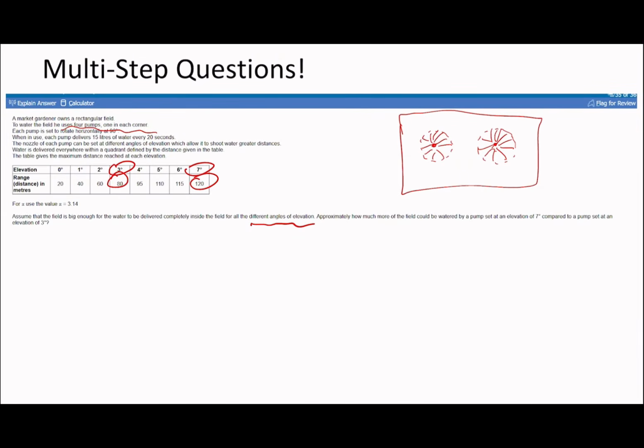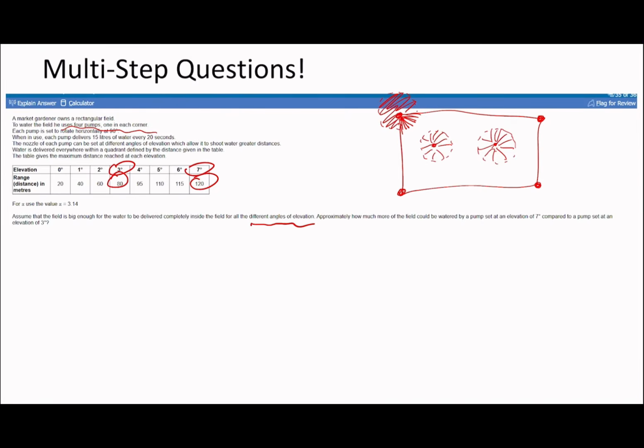So it basically means that your pump does not shoot water on this bit here. This bit's not relevant. It's just on this corner bit, because the other bit's not going to be in it. Do you see? And that's going to be the same in all 4 areas as well. So basically, when you're working out the area, you can see this is going to be an area of a circle question. You basically have to divide that area by 4. Okay? Do you guys see where I'm coming at this from?